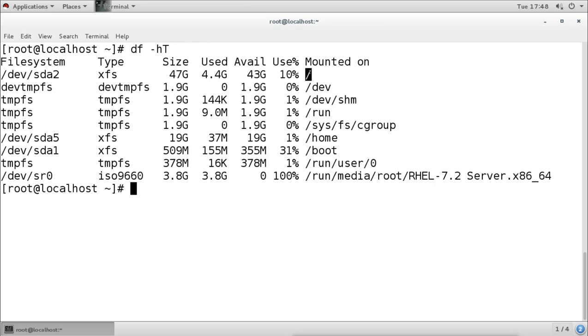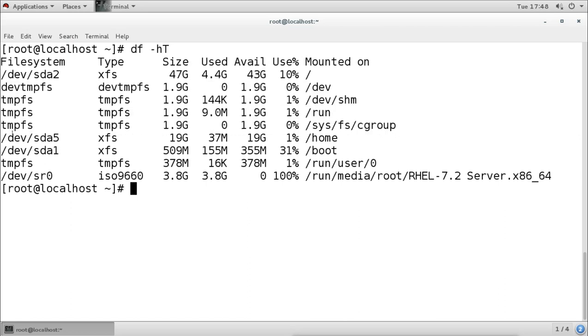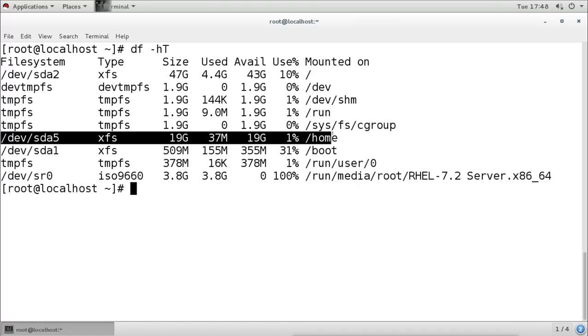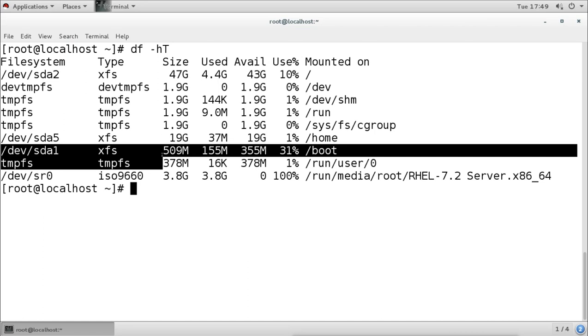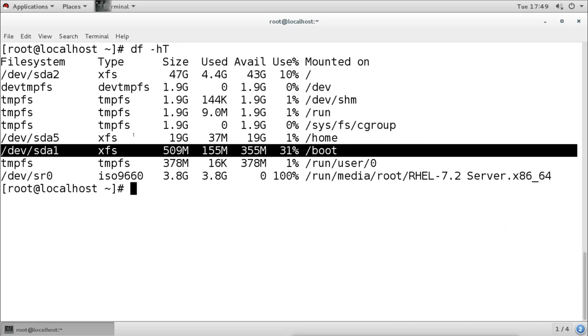Then it is showing all the temporary file systems also. Then it is showing here that Dev SDA5, which is XFS, total 19 GB, used is 37 MB, 19 GB total free. It is mounted on home. Then SDA1 XFS 509 MB total, and then it is using 155, 355 is remaining, and use 31%, mounted on boot. Then again, this is the temporary file system.